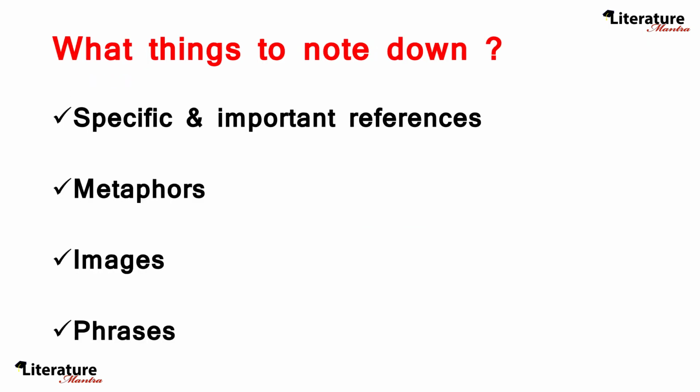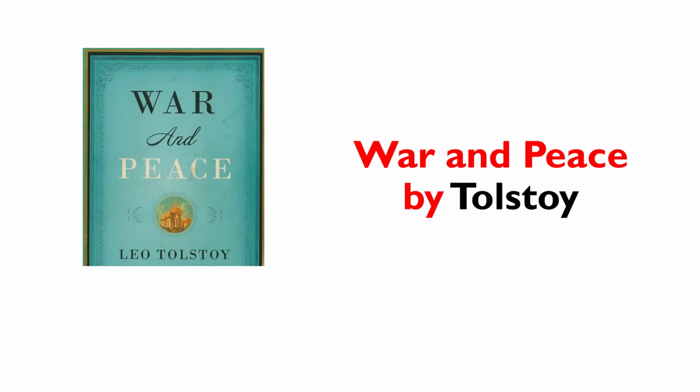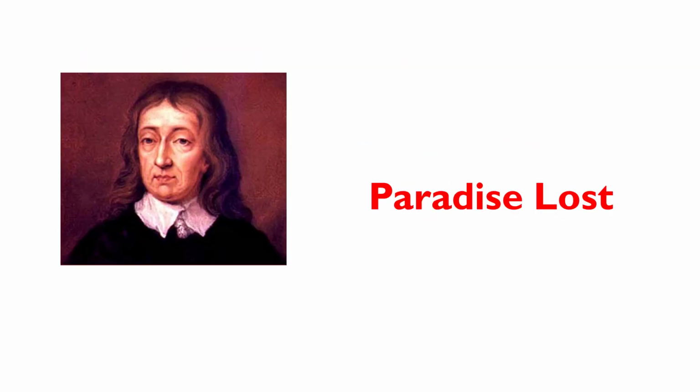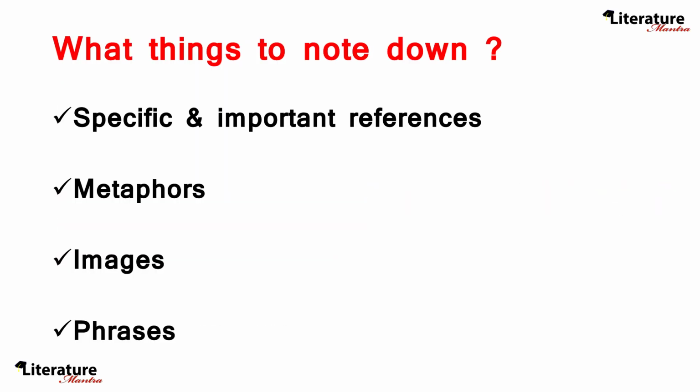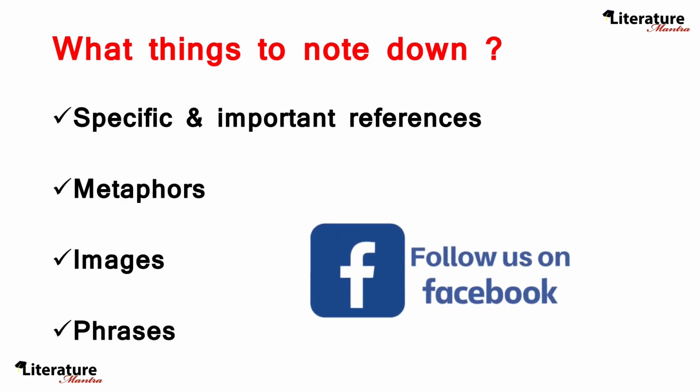For example, if you are reading bulky novels like War and Peace, or big poems or epic poems like Paradise Lost or In Memoriam, or The Rape of the Lock, my suggestion would be write important sentences or important phrases or important words or important ideas like metaphors, images, and other figures of speech. Try not to copy entire paragraphs unless it is important. This way you will easily be able to revise.